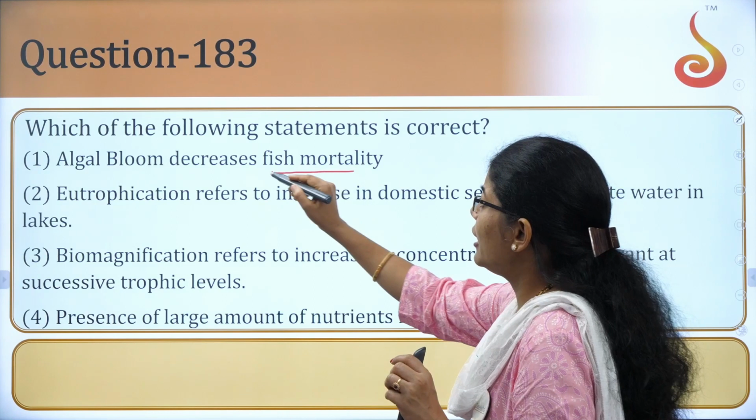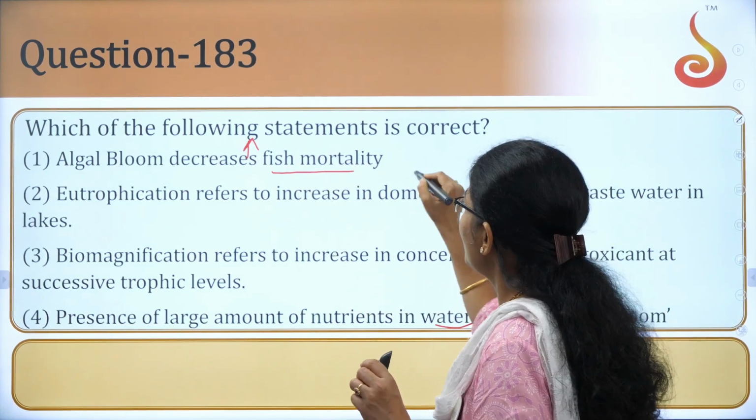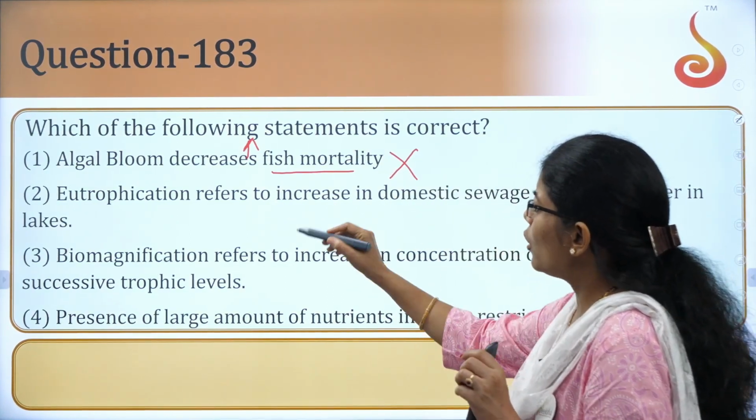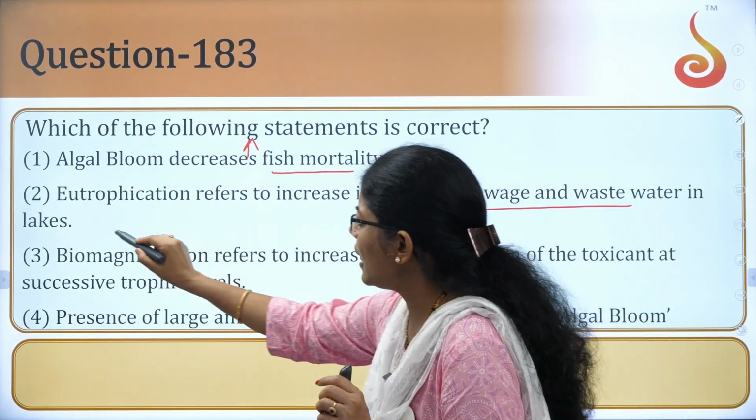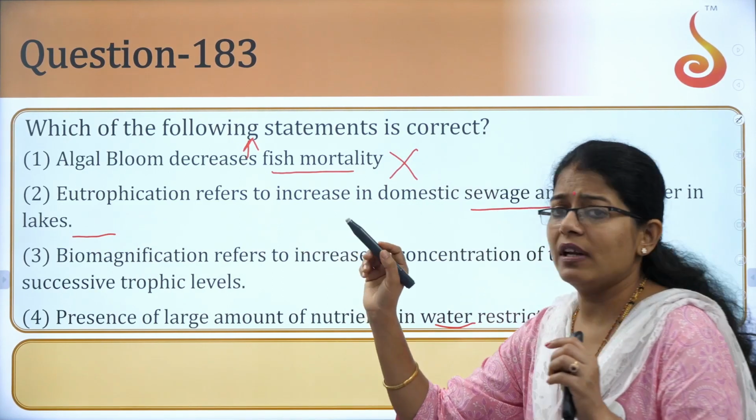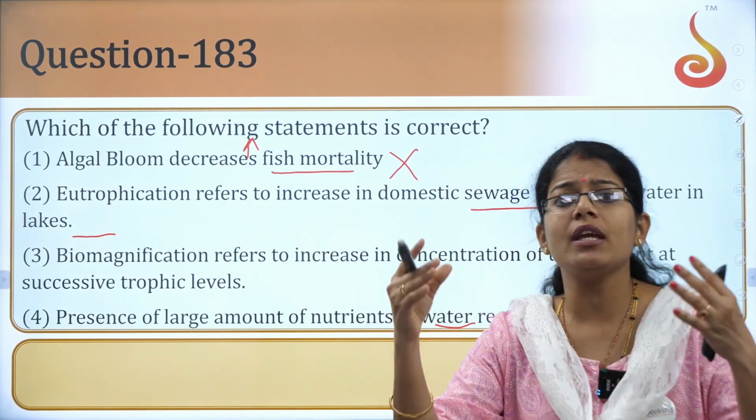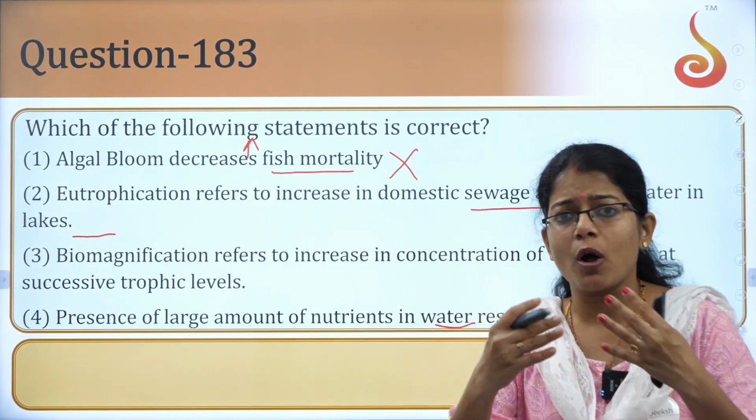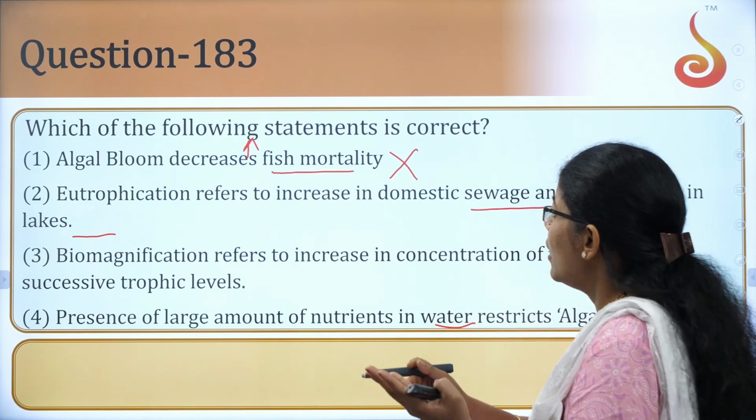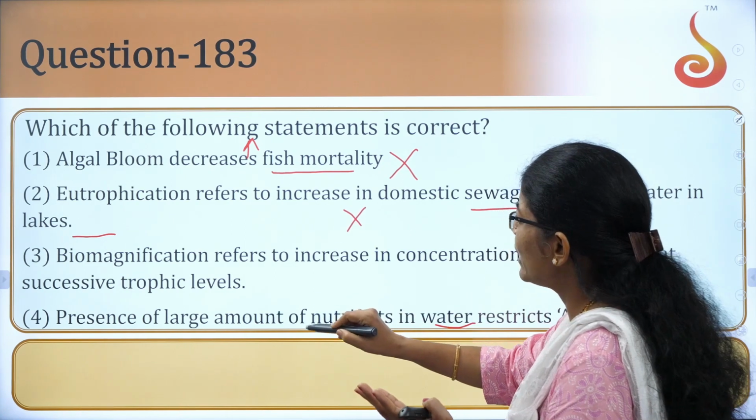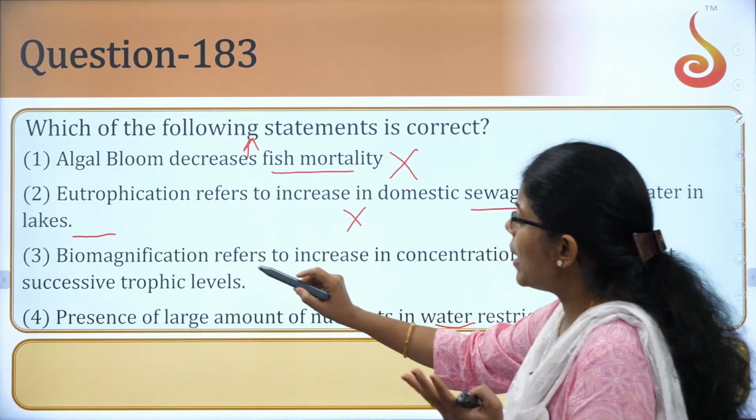So it will not decrease, in fact it will increase. So this is a wrong statement. Eutrophication refers to increase in domestic sewage and wastewater in lakes. No, moreover, the definition states it is the deposition of nitrogen and phosphorus causing luxuriant algal growth in the water body. So again that is wrong. It is not explaining eutrophication properly.